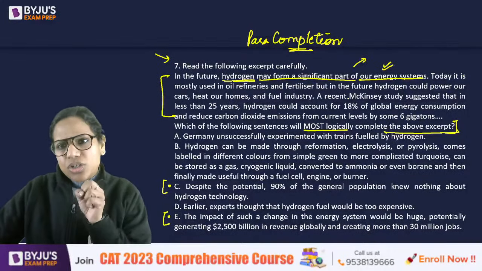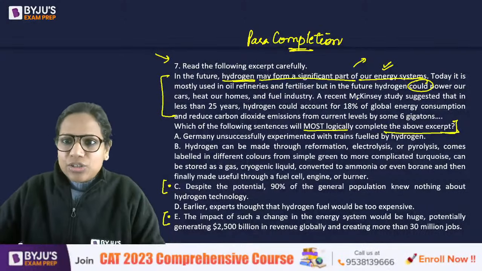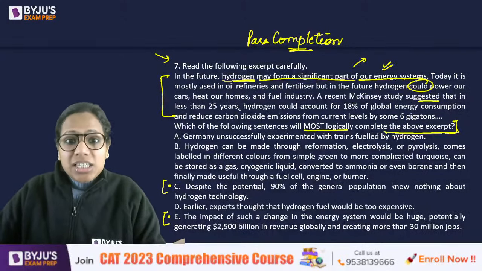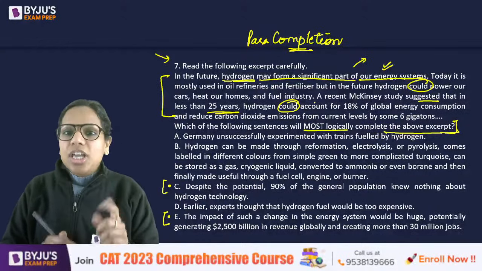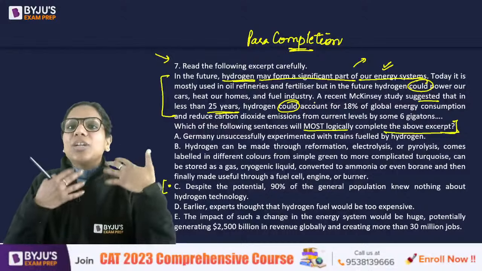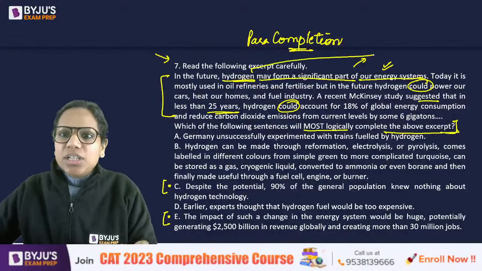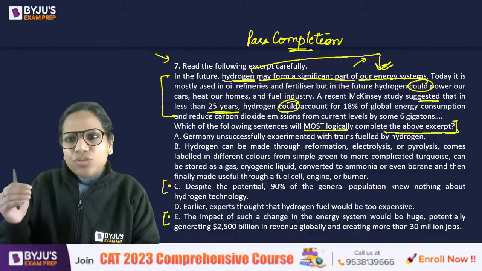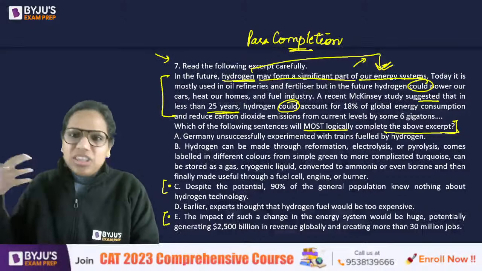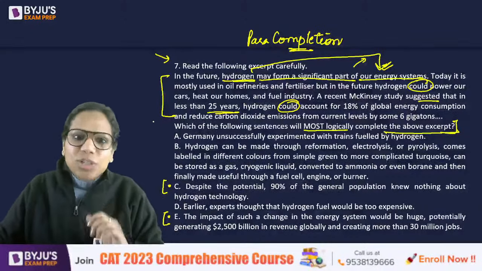So today it is restricted to this, but in the future it could power our cars, heat our homes, etc. Then a McKinsey study suggested that in less than 25 years it could account for. Look at the tone. We are talking about something that may happen regarding hydrogen, and this is related to it becoming a significant part of our energy systems. So the rest of the sentences have this tone that, okay, this could happen, that could happen. So the potential, the predicted impact, that's what we are discussing.